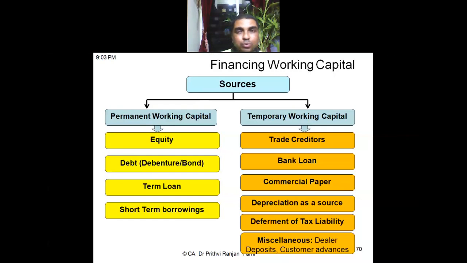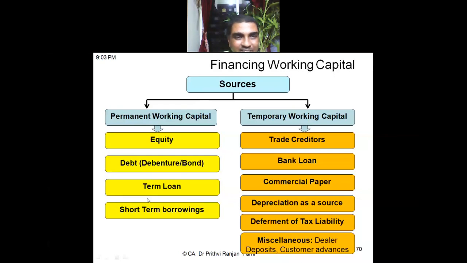Long-term loan is another source. We are talking about the long-term loan that can also be used as a source to finance permanent working capital. And the fourth one is short-term borrowings. Ideally, these short-term borrowings should be used as short-term